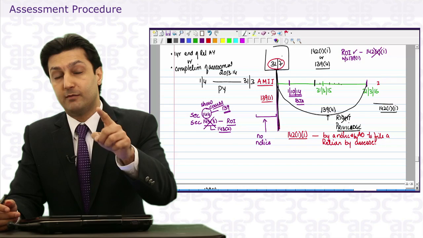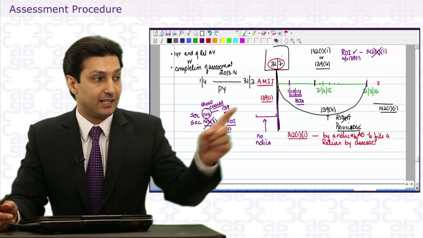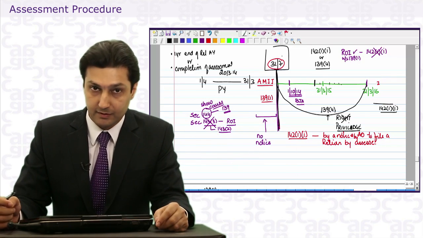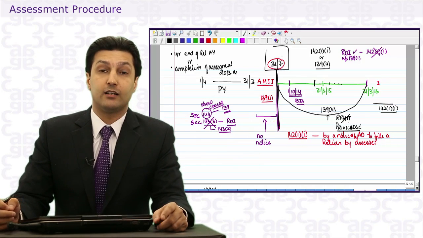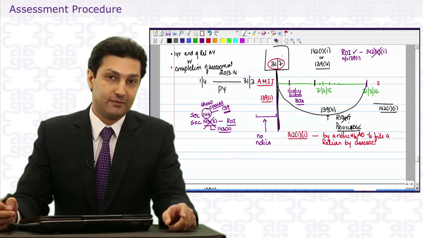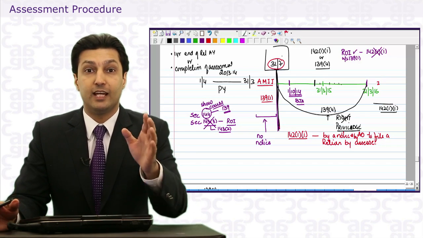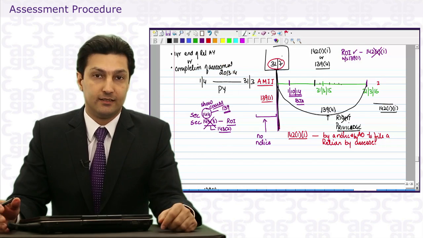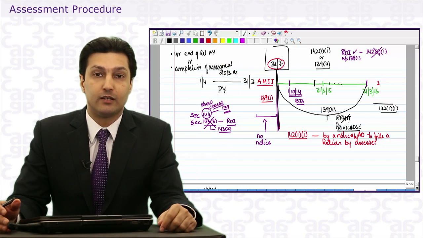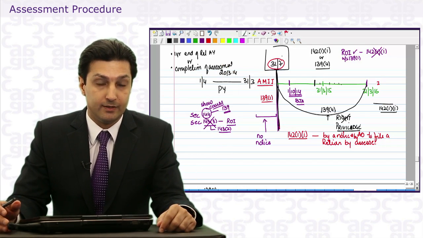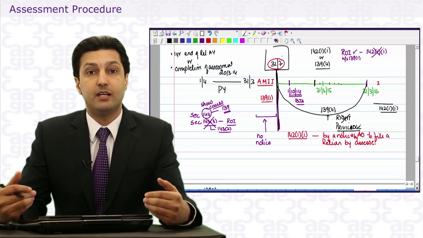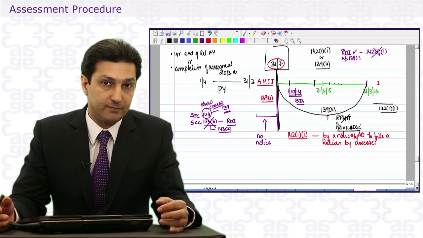Now you might say that he must ask for a return. He must send a notice under 142(1). Well, that is not a compulsion. The wording of 142(1) says the AO may send a notice under 142(1). It's not a compulsion. He may immediately send you a show cause notice.